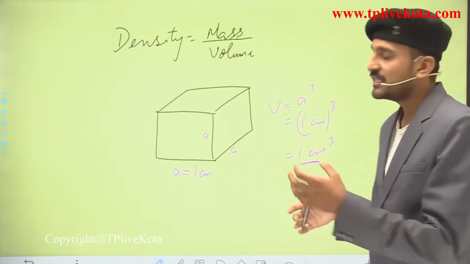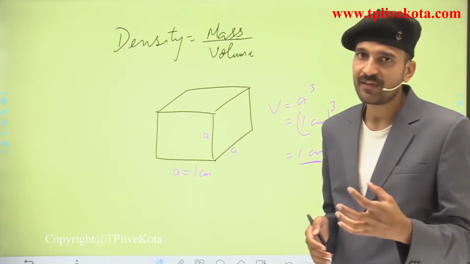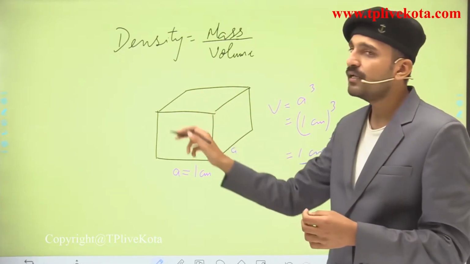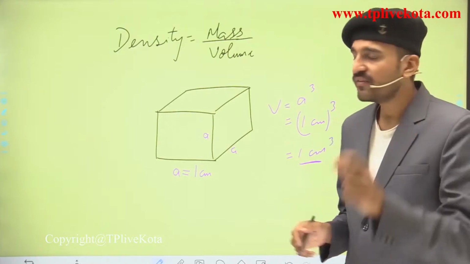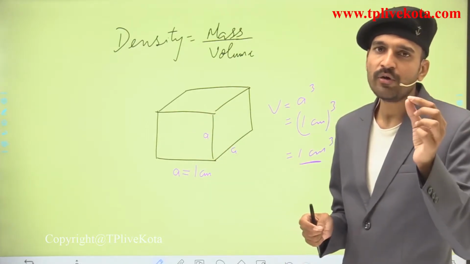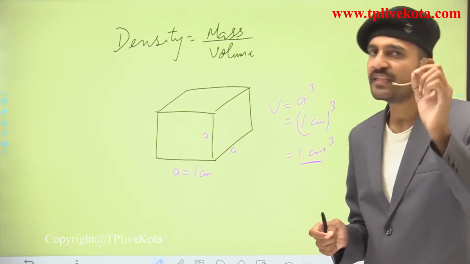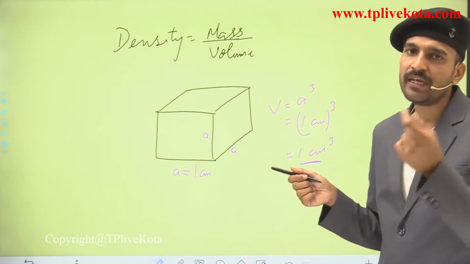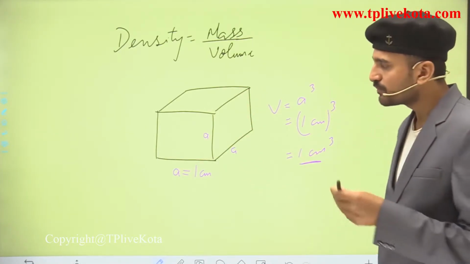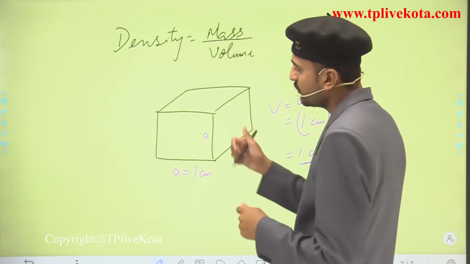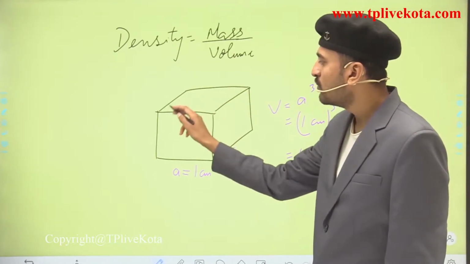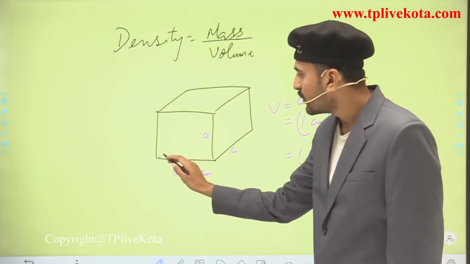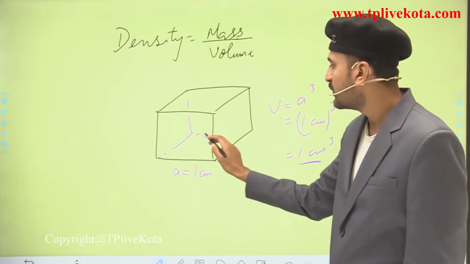And just suppose this cube is hollow from inside and has a very thin, dimensionless boundary, because here we are taking the volume as 1 cubic centimeter. So you have supposed that this is a cube which is hollow from inside, and here you can see the boundary.